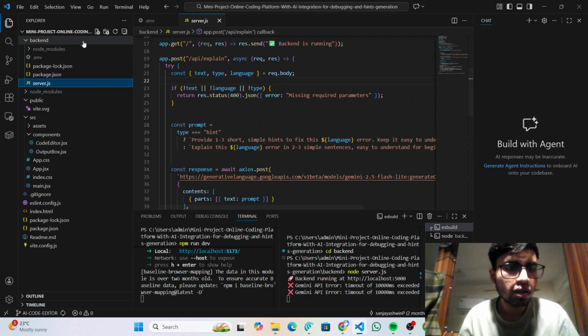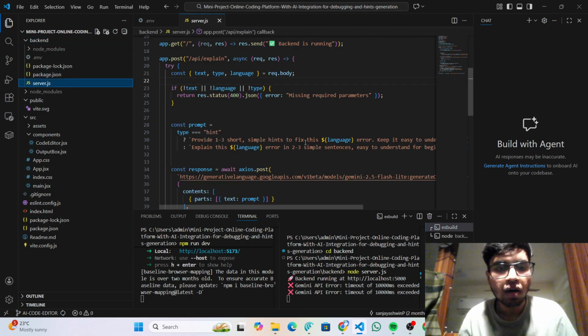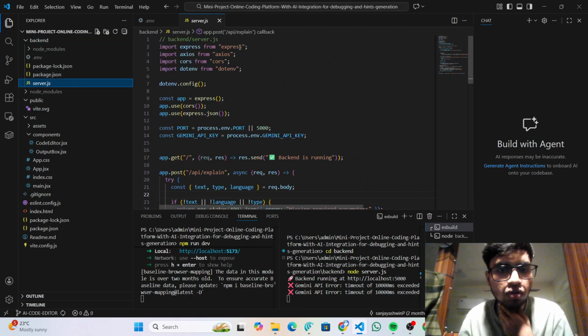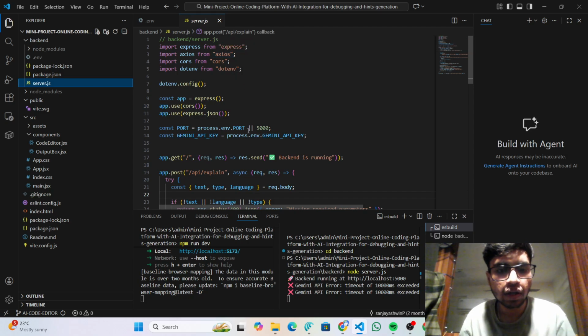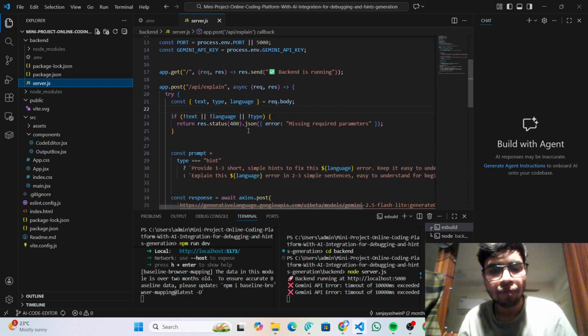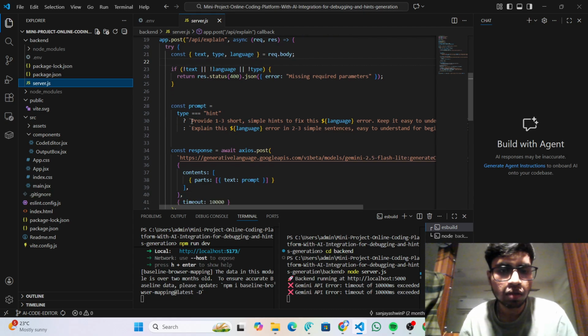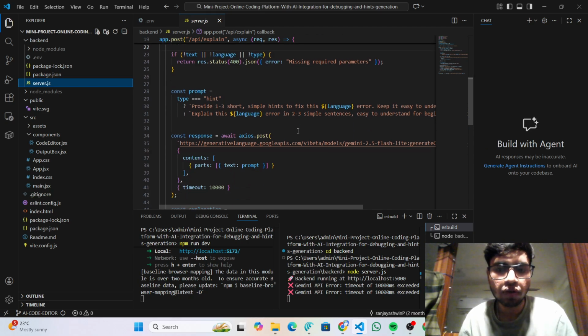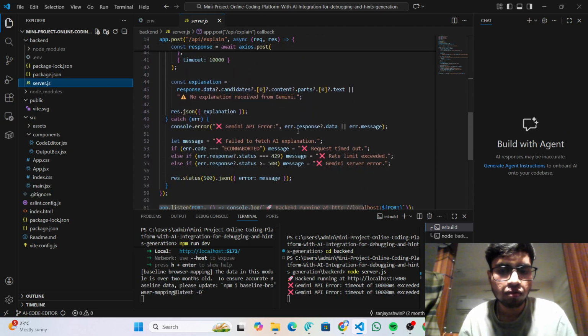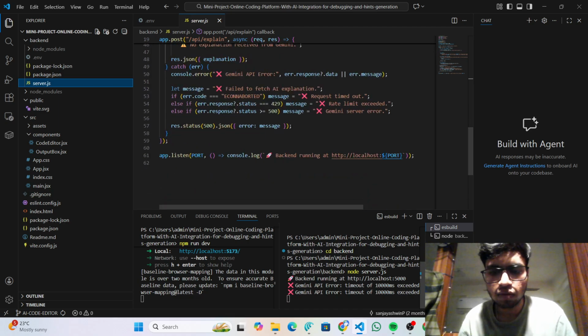This is our project setup. For the backend we are using server.js. We are using Express and Axios for connecting and sending API requests. And we are using the Gemini API key to get a prompt for the error explanation. And this is the backend, which will be running on port number 5000.